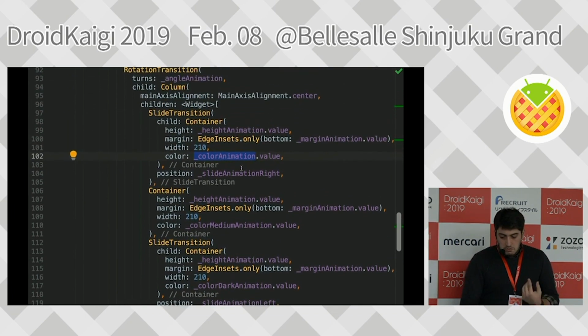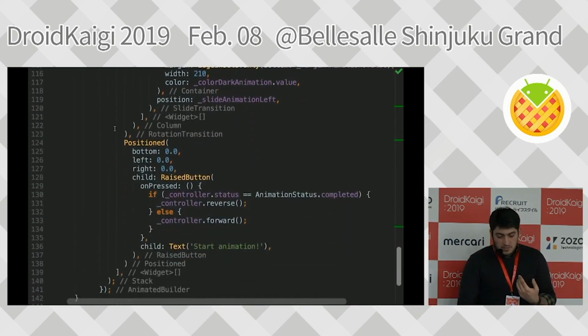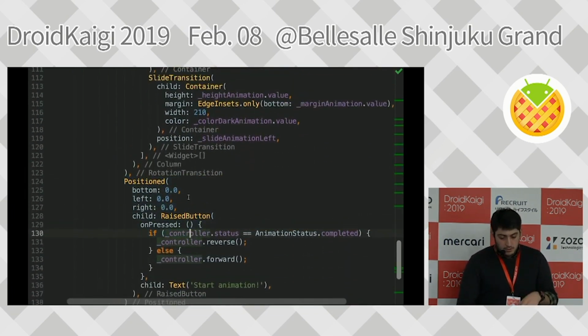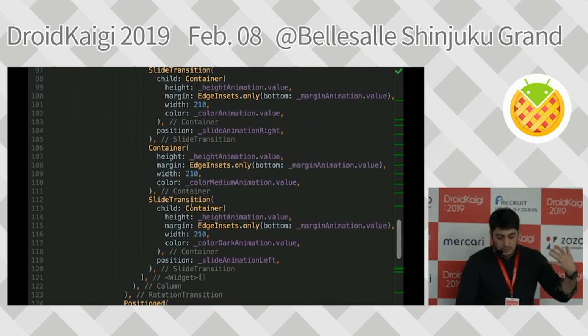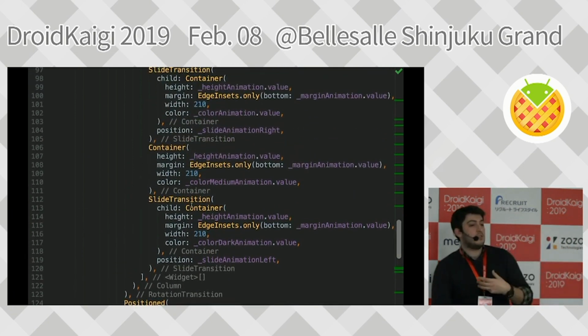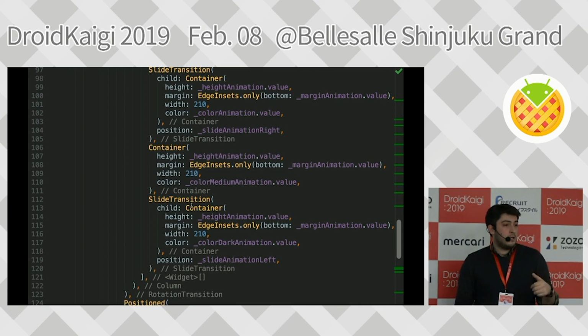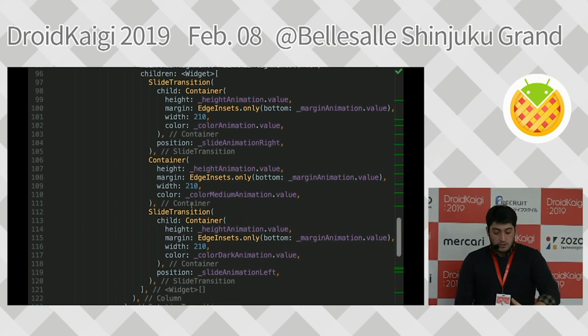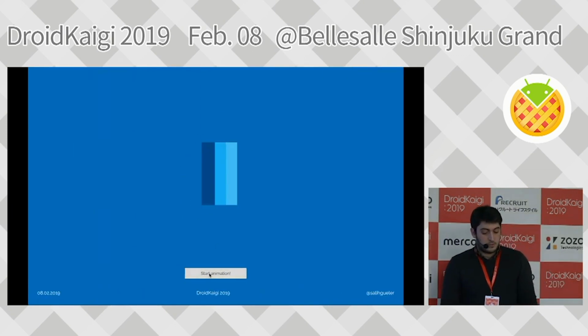And this is just a button. We can ignore this for now. But as I said, with the slide transition plus the animation variables that we created, when we run this code, we can simply have this one. It's that simple.